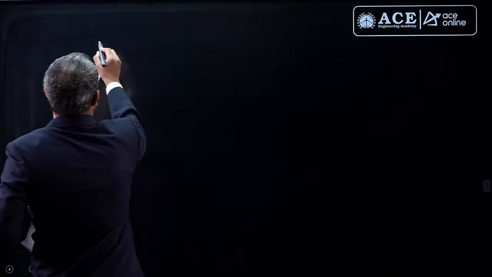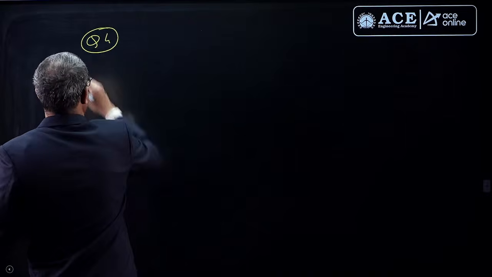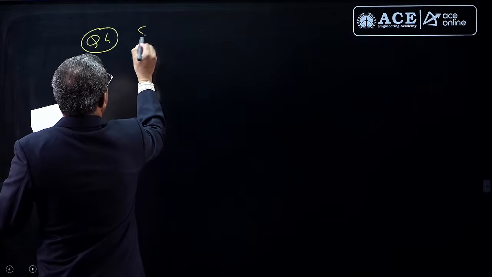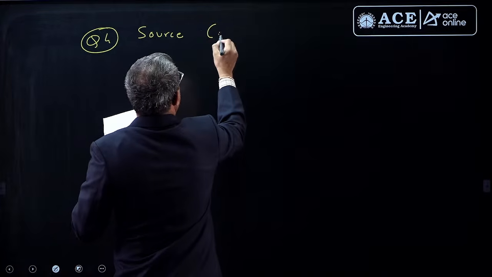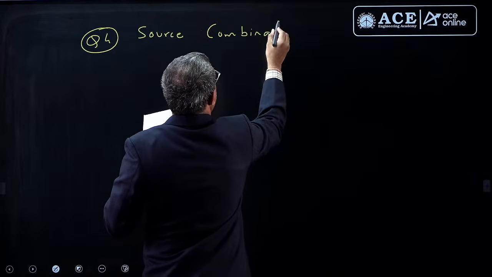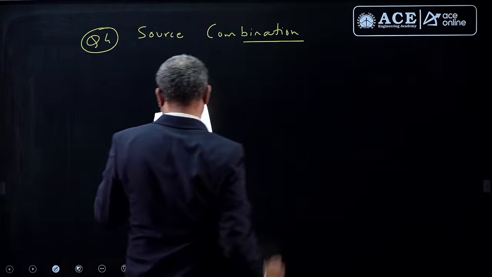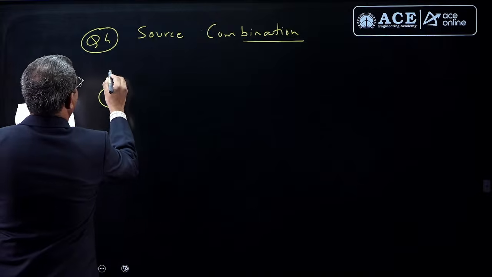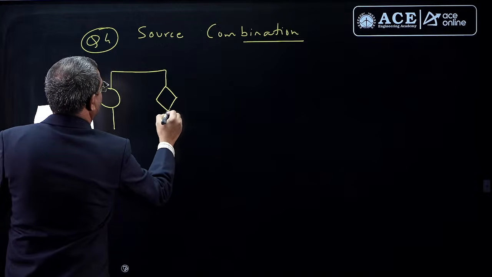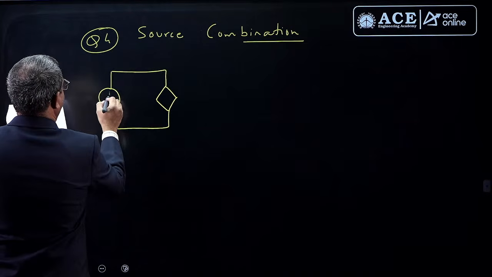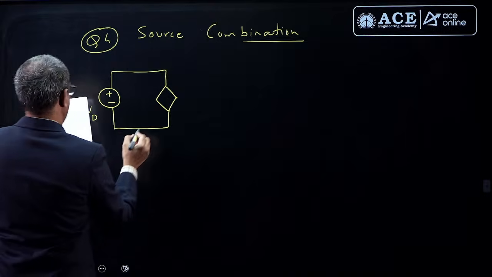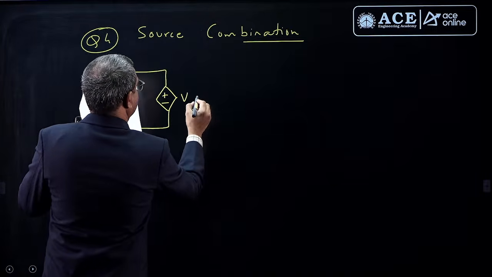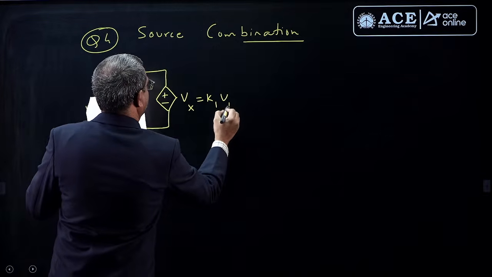Now this is another wonderful question based on the properties of sources. He gave 4 source combinations. In one case he gave a DC voltage source and also a dependent voltage source. This is the first combination. This is VD and this is some voltage Vx, which is K1 VD.